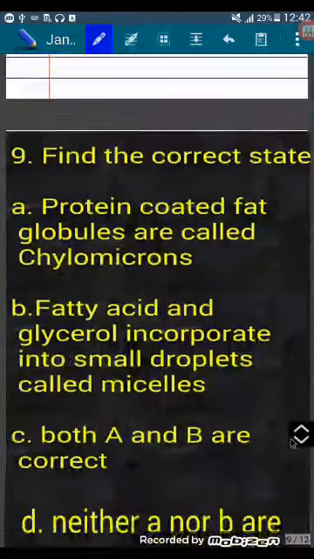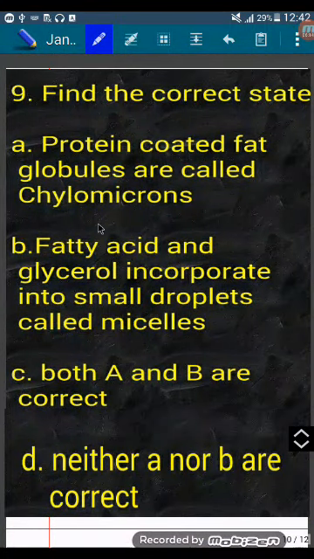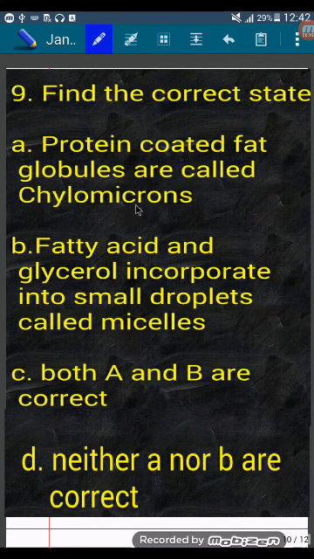Next question. Find the correct statement. A. Protein coated fat globules are called chylomicrons. This is correct. B. Fatty acid and glycerol incorporate into small droplets called micelles. This is also correct. And why they incorporate?